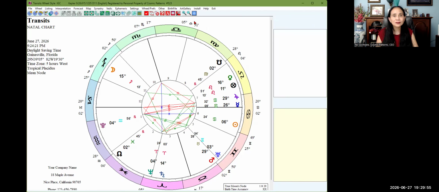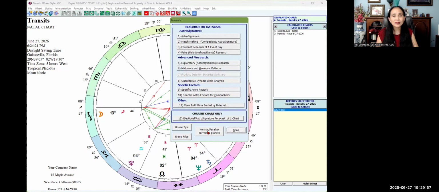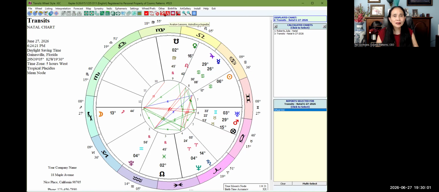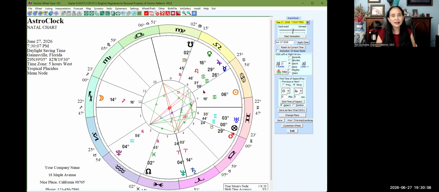And you can also do this with, I'm sorry, I clicked on the wrong one. You can also click on this small one and do astro clock. With the astro clock, you can watch the sky moving. Say for example, if you're following the stock market and watching the sky at the same time, you can run the astro clock.